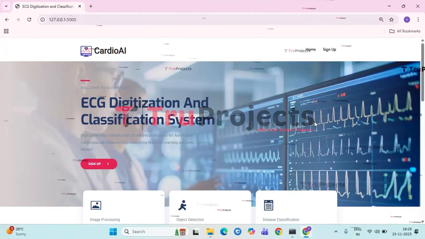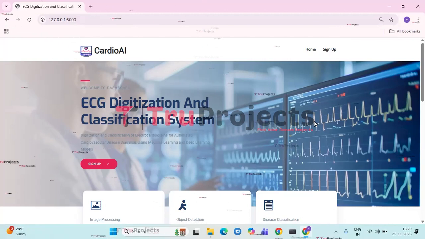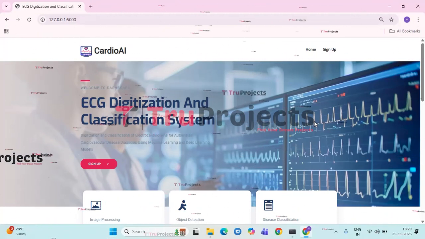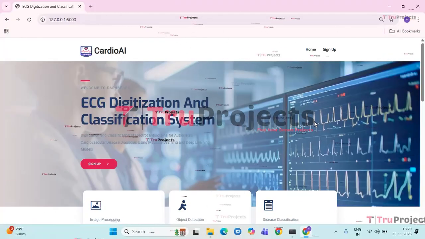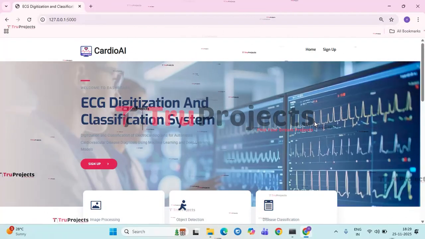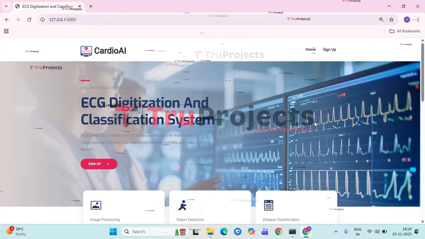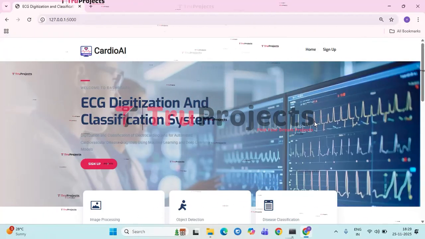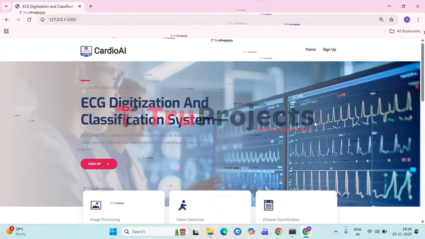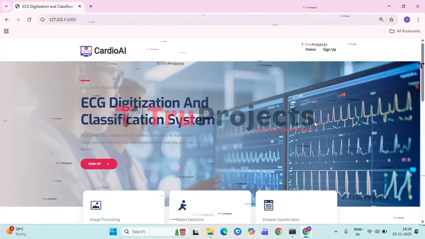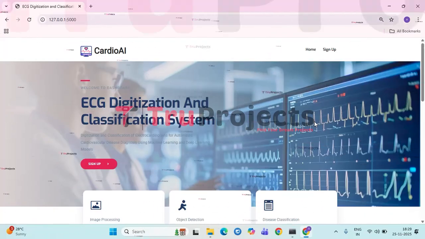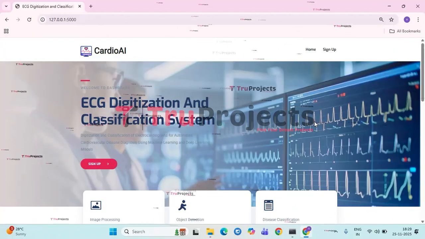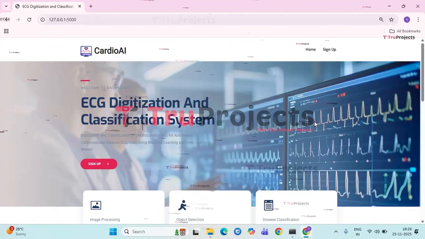The integration of Grad-CAM improves transparency by highlighting important regions influencing predictions, while the Flask-based web application provides a user-friendly interface for real-time interaction. Overall, the proposed approach enhances diagnostic accuracy, reliability, and accessibility, demonstrating strong potential for clinical applications and supporting faster, more efficient cardiovascular disease diagnosis. This is all about our project.